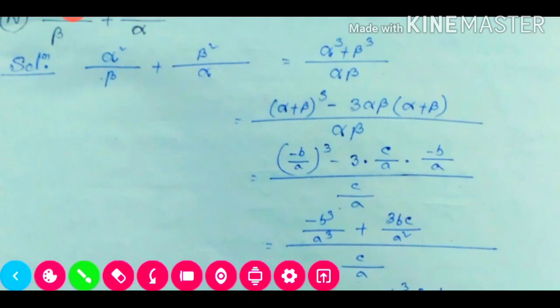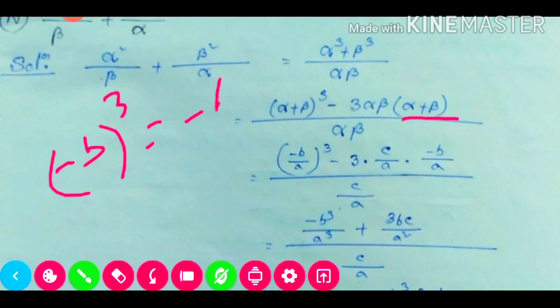So it will be our whole cube minus 3 into alpha beta. Alpha beta value is c by a, and alpha plus beta is the sum of the roots, so it will be minus b by a. Now this minus b is there 3 times, so it will be minus b cube and a cube, because here minus, plus, minus not given before, so it will be plus only that remains.